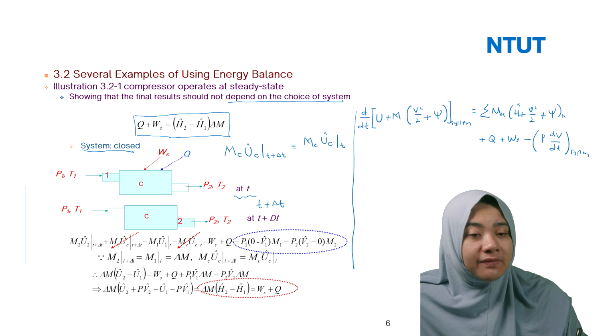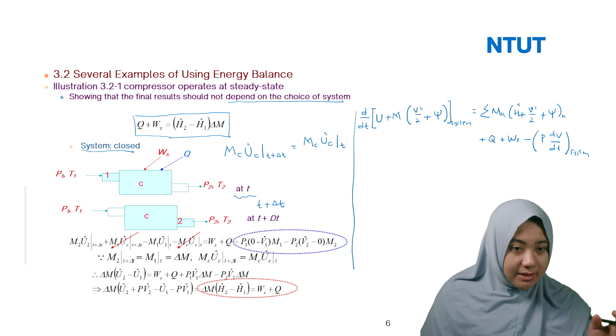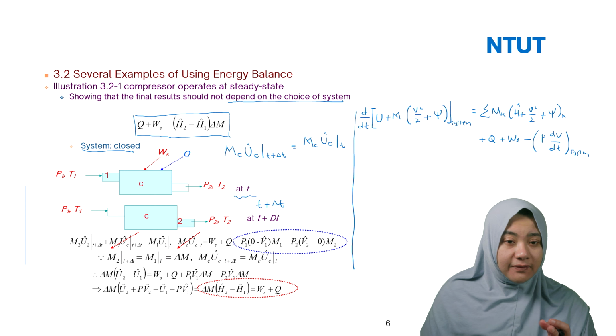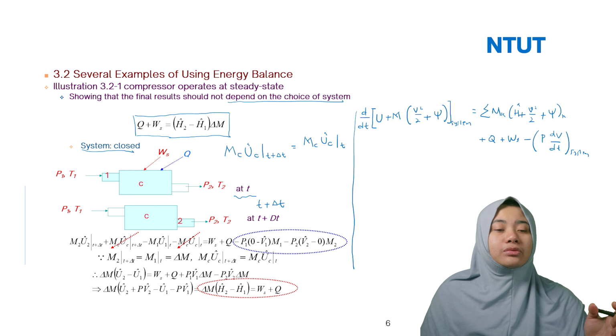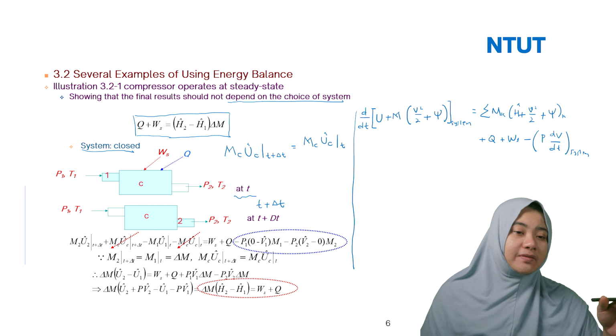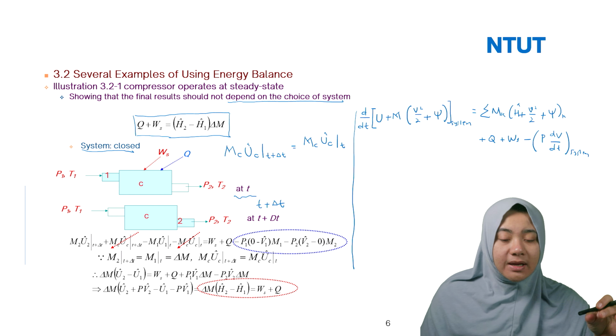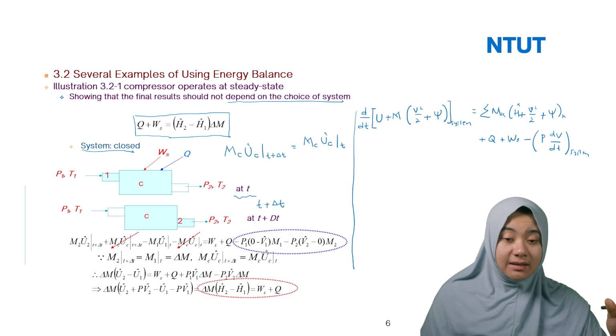Why don't we have kinetic and potential energy? Normally we have them, but the potential and kinetic energy are very small, so we can neglect them in the system because they have a small effect. That's why here we don't need to consider the kinetic and potential energy.